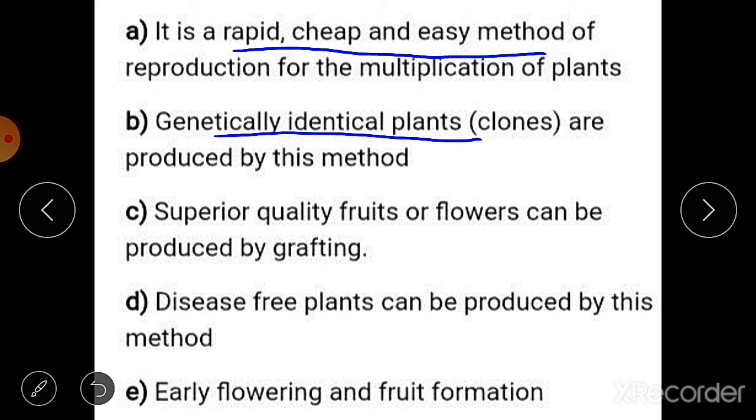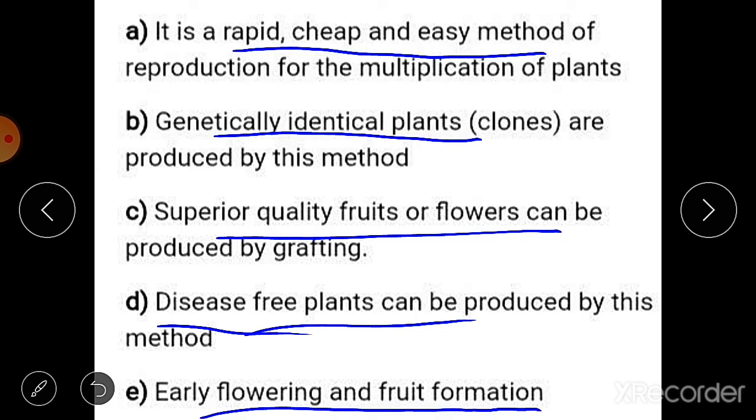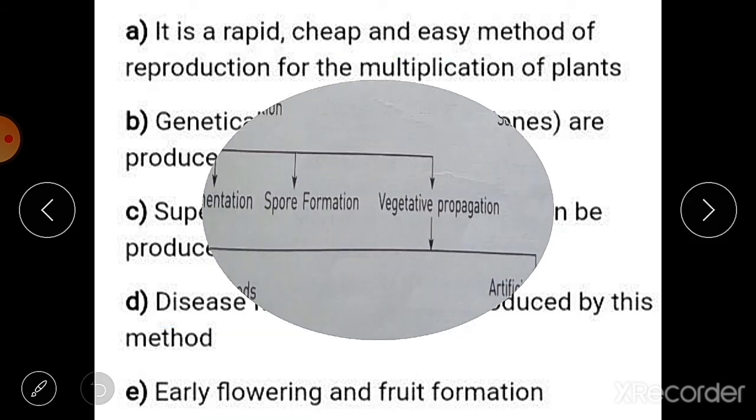Then superior quality of fruits and flowers can be produced by grafting. Then disease free plants can be produced by this method, and early flowering and fruit formation, that we have already discussed.